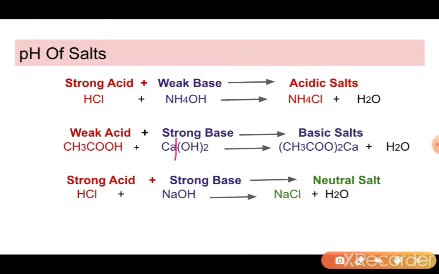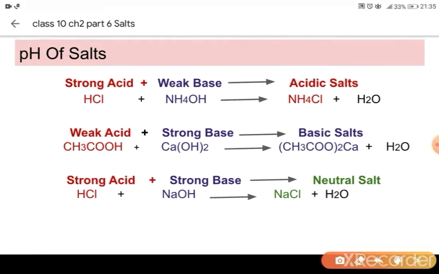Now again, this calcium as cation will react with the anion of the acid. So the anion here is this acetate. This H will be removed, so this acetate will combine with the calcium. Now the valency of calcium is 2, but acetate is 1. So the formula will be calcium acetate, (CH3COO)2Ca. This will be our calcium acetate. But this salt will be slightly basic in nature because our base was strong and acid was weak. That is why this salt will be slightly basic in nature.